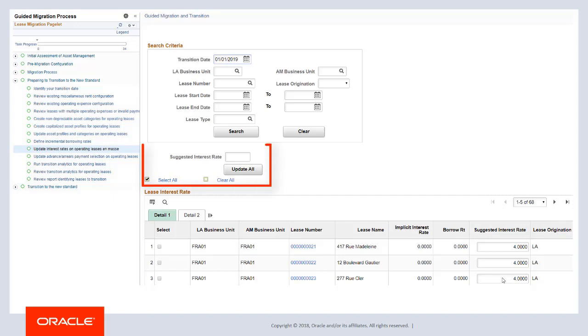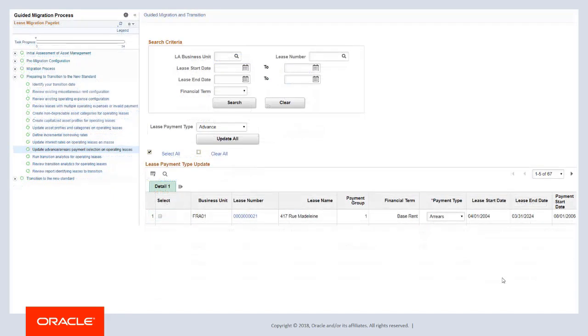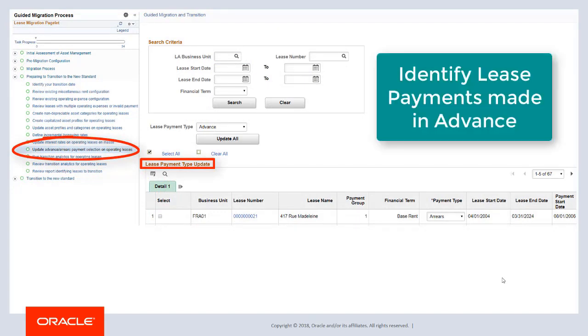You can refresh the suggested interest rate by entering a value of 0, selecting leases in the grid, and then selecting Update All. Use the Lease Payment Type Update page to update the payment type selection for your operating leases. This task should apply to leases originating in LA.